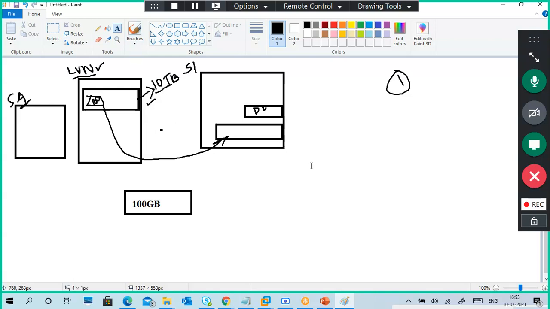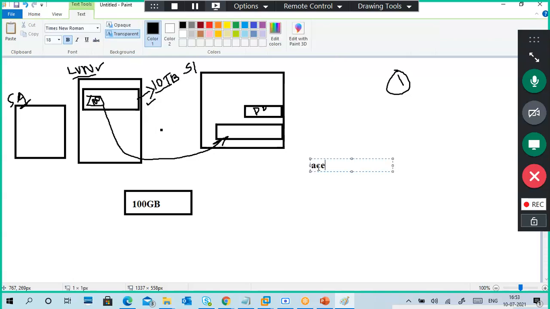Got the point again? You are accessing a block. Block means a disk space. That is called block level storage. If in case you are accessing data in a folder, like a shared folder, this is file level storage.